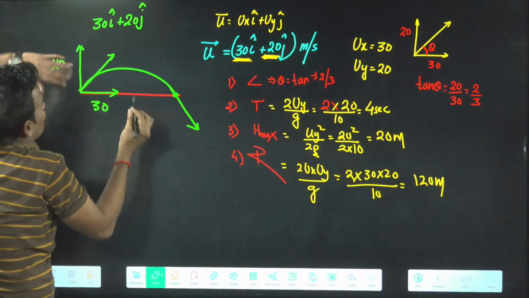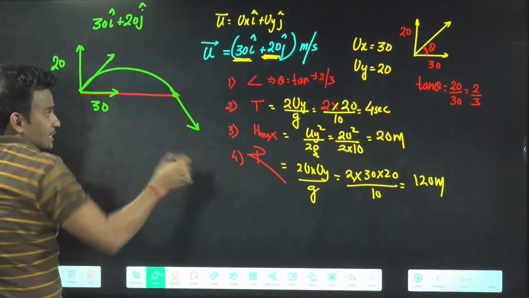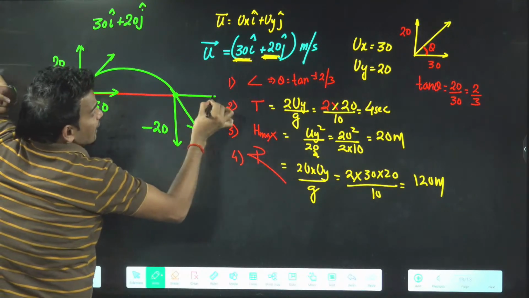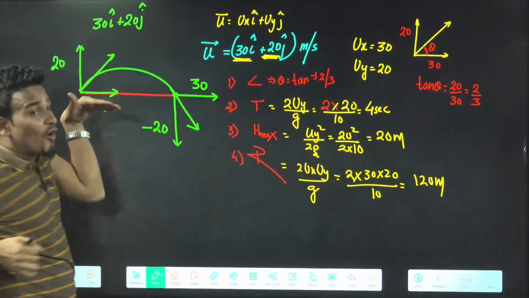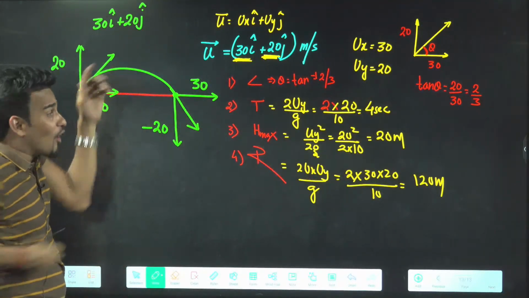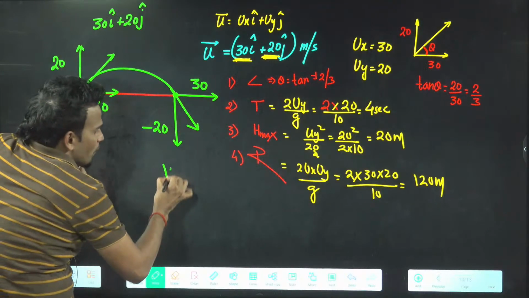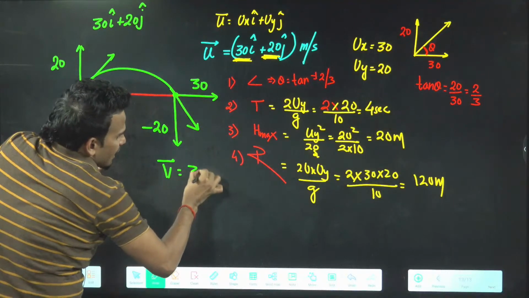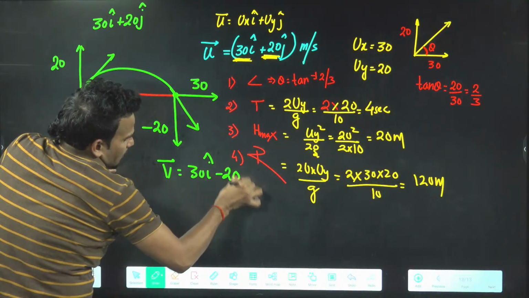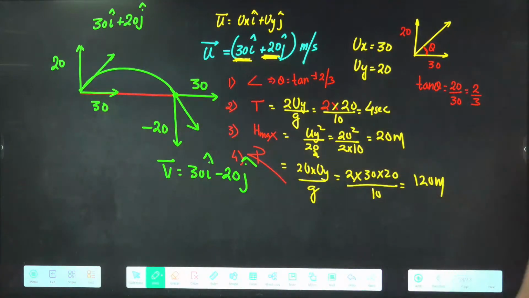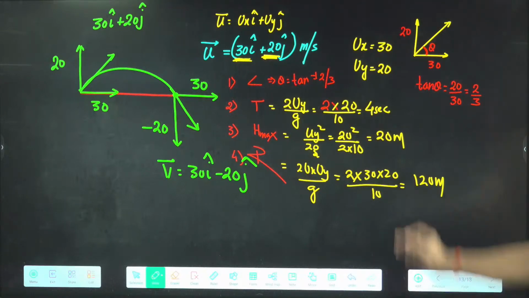So due to gravity, what will happen? Now it is coming down, so vertical velocity will become negative, but horizontal will remain the same, 30. Along x velocity does not change. Along y, when the ball returns back, it will become negative. So the final velocity, you will write 30 I cap minus 20 j cap. Understood, everyone? Y will get reversed. Same thing happened when you used to throw the ball up: you used to throw with u, it used to come with minus u. Same thing is happening here.